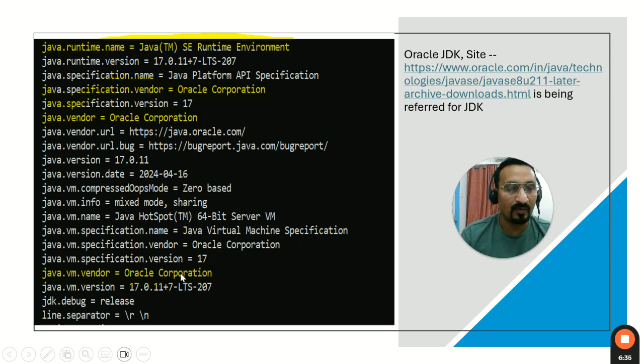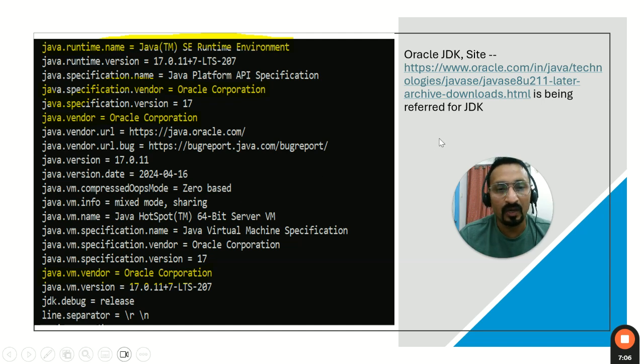Now here, two things I was talking about. In OpenJDK, since Java was developed by Oracle, and other enterprises and organizations are supporting OpenJDK for further development, but since Oracle has the major contribution in the development of OpenJDK, if you see the Java vendor name for OpenJDK, it will always come as Oracle Corporation.